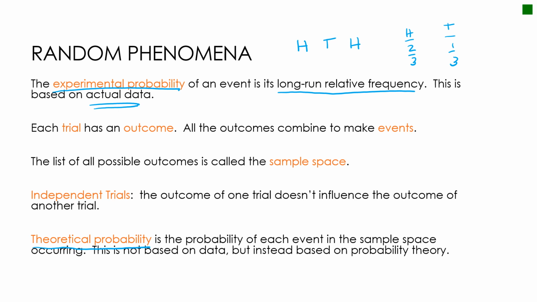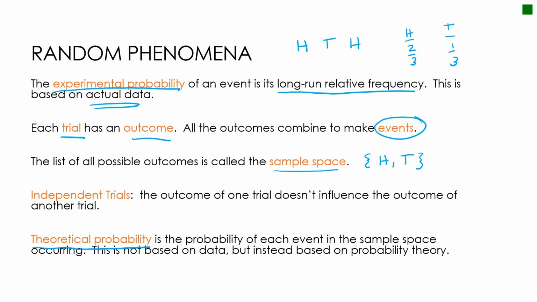Every time I flip a coin, that is called a trial. Every trial has an outcome, heads, tails, etc. All of the outcomes combine to make events. If I were to list all of the possible outcomes, that is called the sample space. So again, if I'm flipping a coin, the sample space would be the set that includes heads and tails.